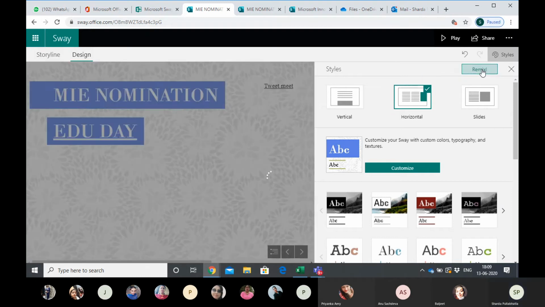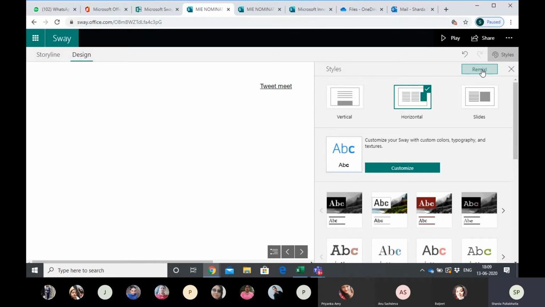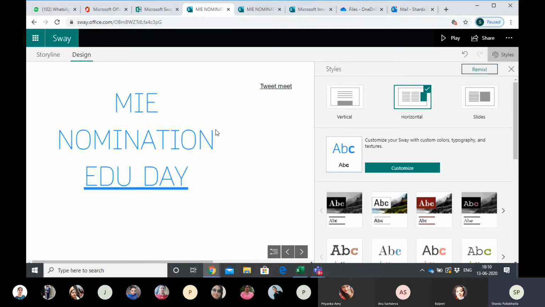And when I click on this Remix, yes, I have done what you were asking us to do, so that is for the save. So you click on styles. Everyone knows that you click on styles on the right hand side, first, second, third and fourth line, just above the Remix button, below the cross button in the right hand side corner. So we are getting these textures and typography colors that we are changing. That is about the design part.